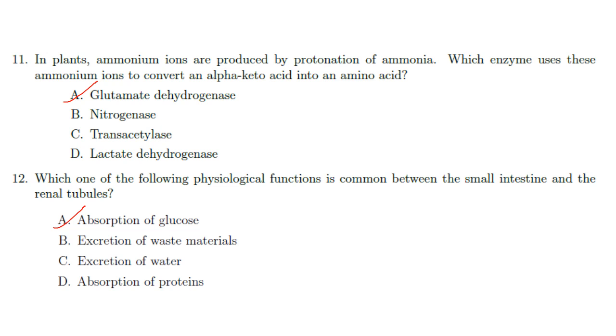Then which one of the following physiological functions is common between the small intestine and the renal tubule? It is absorption of glucose, because glucose is a common nutrient that is absorbed in the small intestine and reabsorbed by the kidney tubules. Almost all glucose is reabsorbed in the proximal convoluted tubule part of the nephron. So answer here is option A.